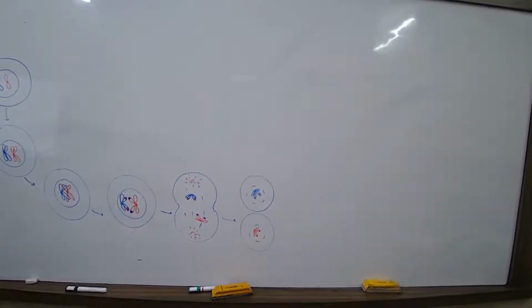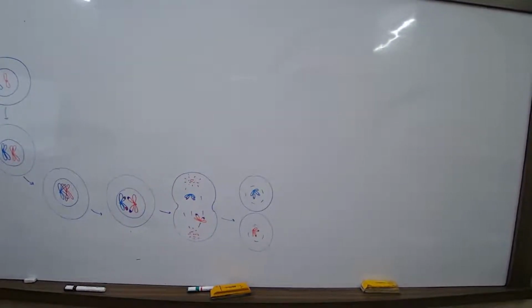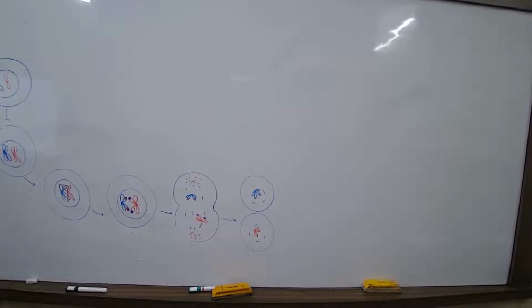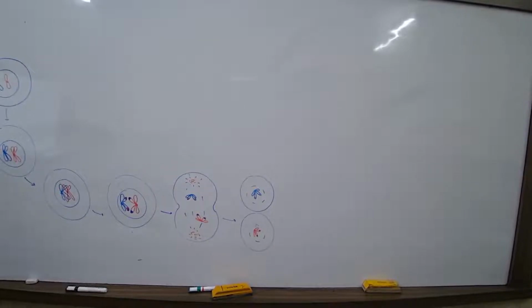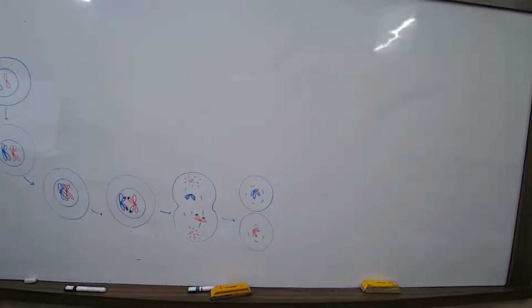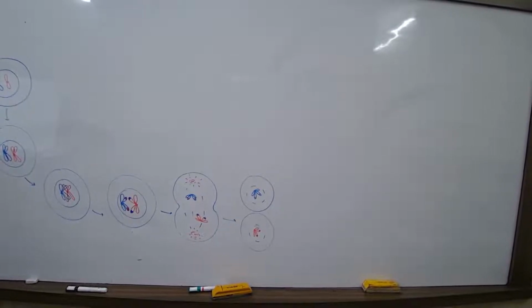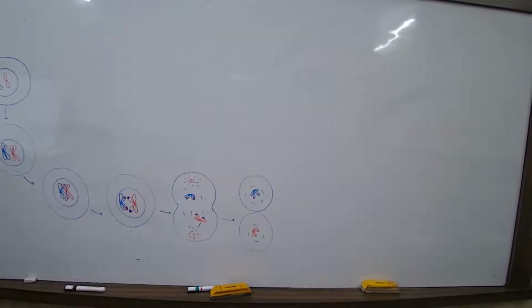Phase of interphase, phase of cell cycle where synthesis of DNA takes place. Which phase?